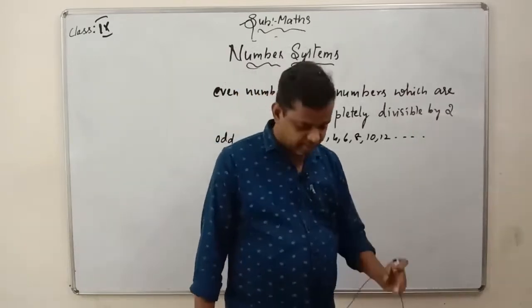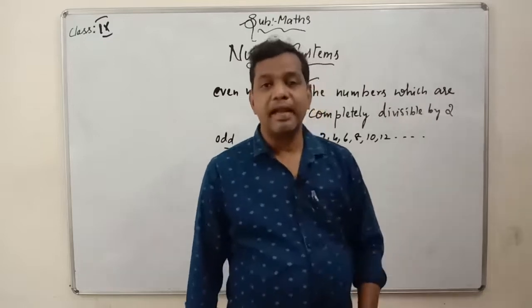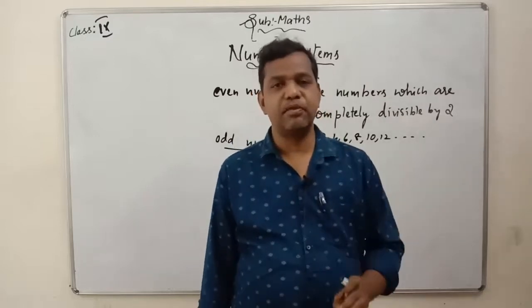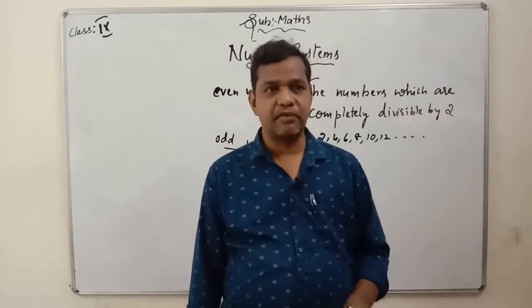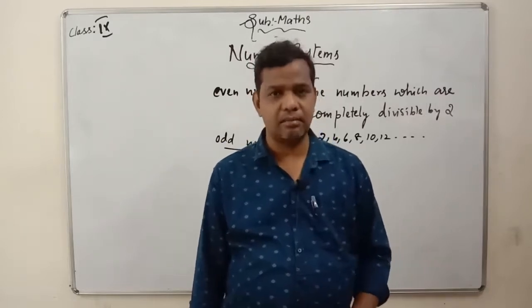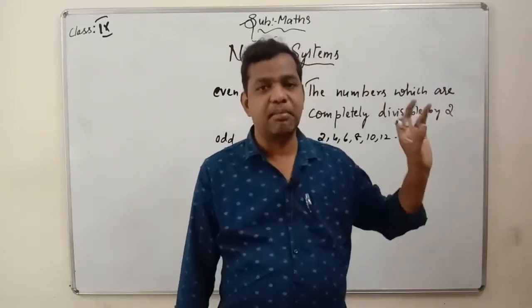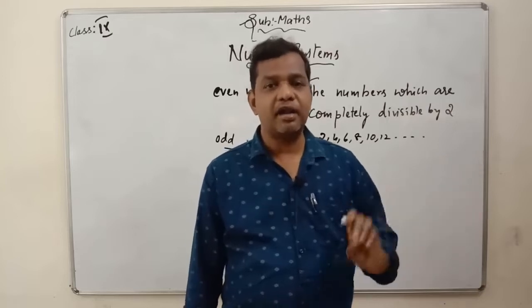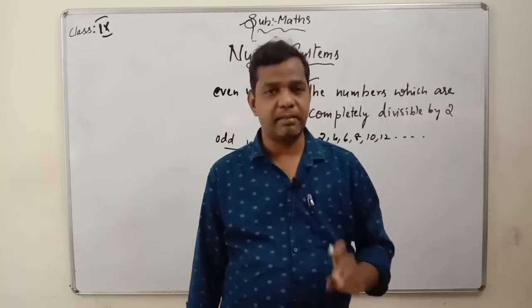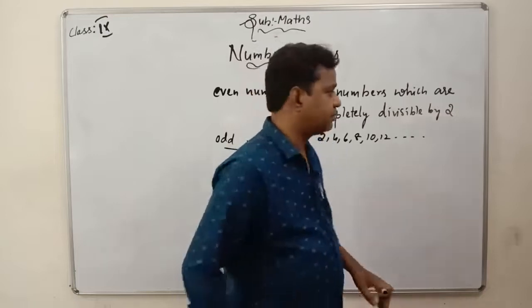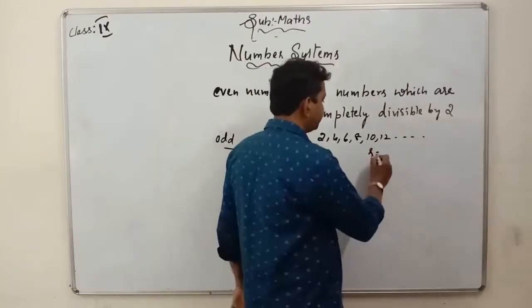In a simple way, I am not going into the deep definition. In a simple way to remember what are even numbers and what are odd numbers: even numbers are completely divisible by 2 and you will not have any remainder. The remainder will always be 0, that is r equals 0.